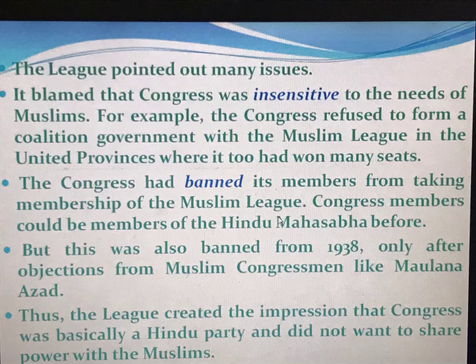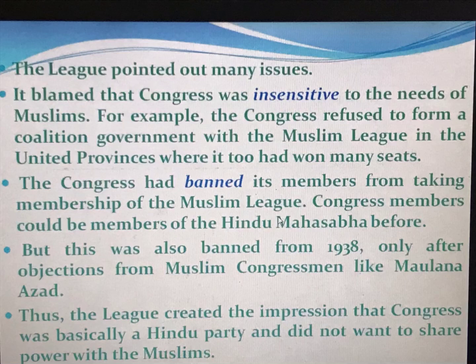This ban was withdrawn only in 1938, after objections from Muslim Congressmen like Maulana Azad.